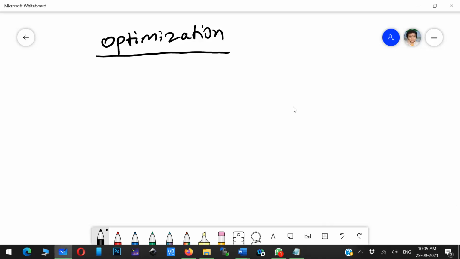Let us understand optimization in a very simple sense. You need to find something, so that is the objective. You want to find out some value, and if you have choices, then you have to use optimization. That is very clear.